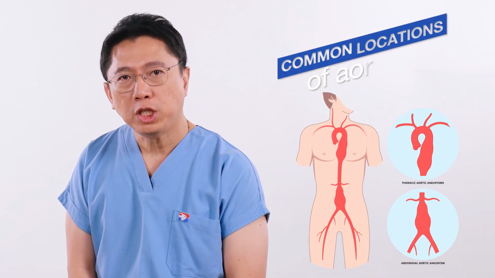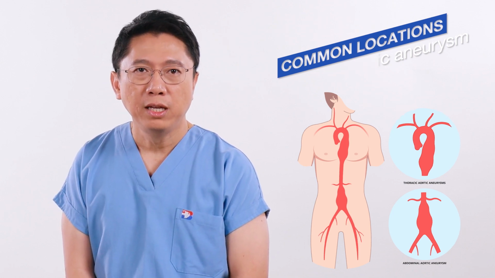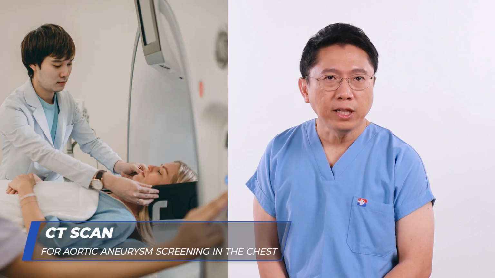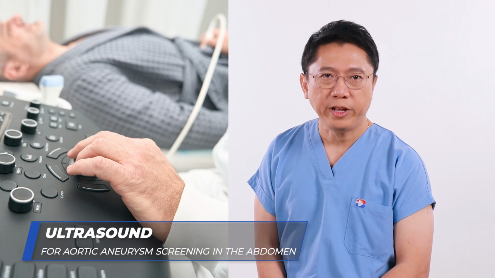For screening, there are two most common locations of aortic aneurysm: in the chest and in the belly. In the chest, we do a CT scan for the screening. In the belly, we do an ultrasound for the screening.